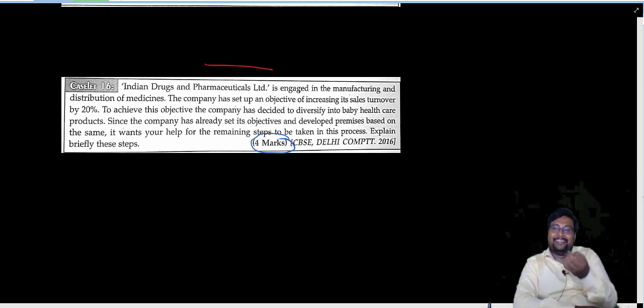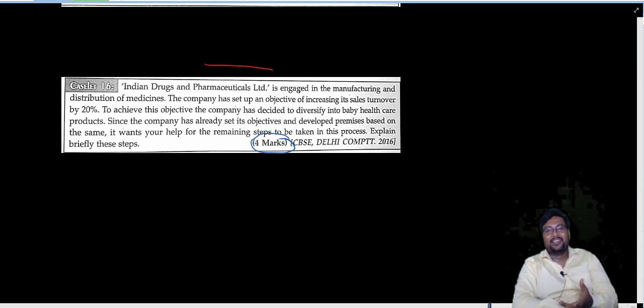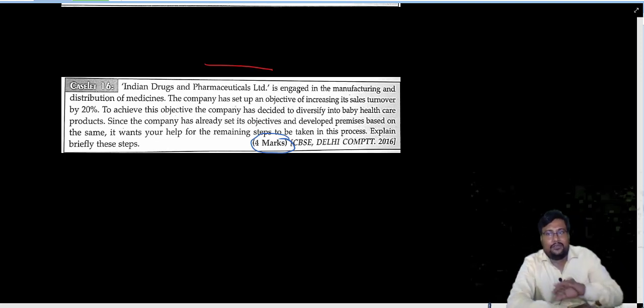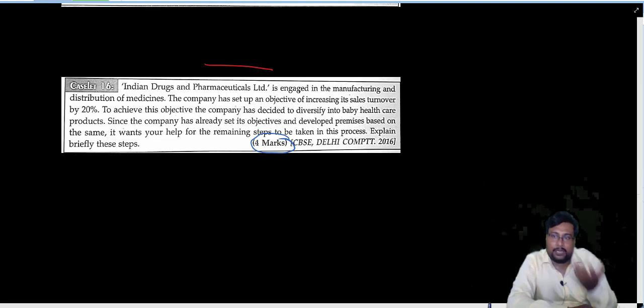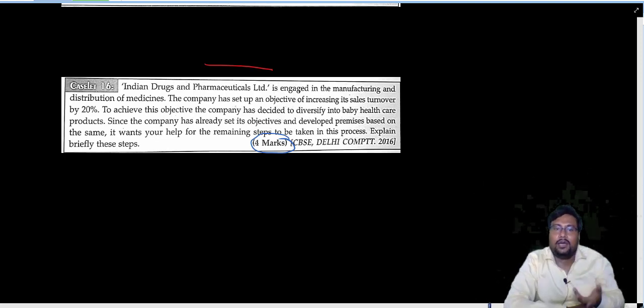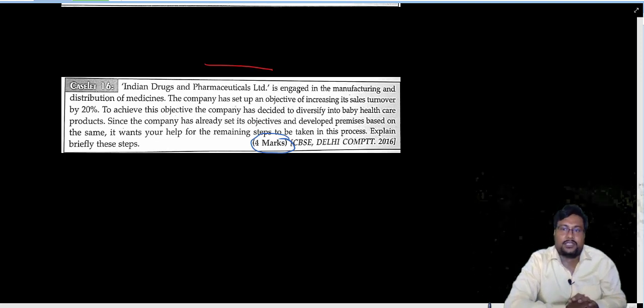So it is a type of case study which gives you full marks if you just remember the process. But always remember one thing: when it is a question of 4 marks, you have to explain each and every remaining process also. Okay, so identifying the alternatives, comparing the alternatives, selecting the best one, implementing the plan, follow up, these all are the remaining processes.